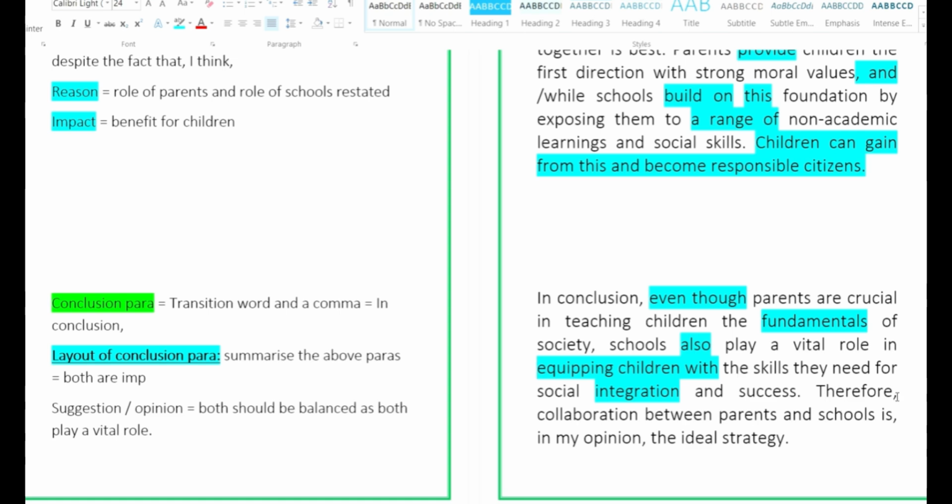Therefore, comma, collaboration between parents and schools is, in my opinion, the ideal strategy. Collaboration is togetherness, working together. The word between is always followed with the conjunction and. Is, comma, in my opinion, comma, again the double usage here, the perfect solution. For that we have used the word the ideal strategy.